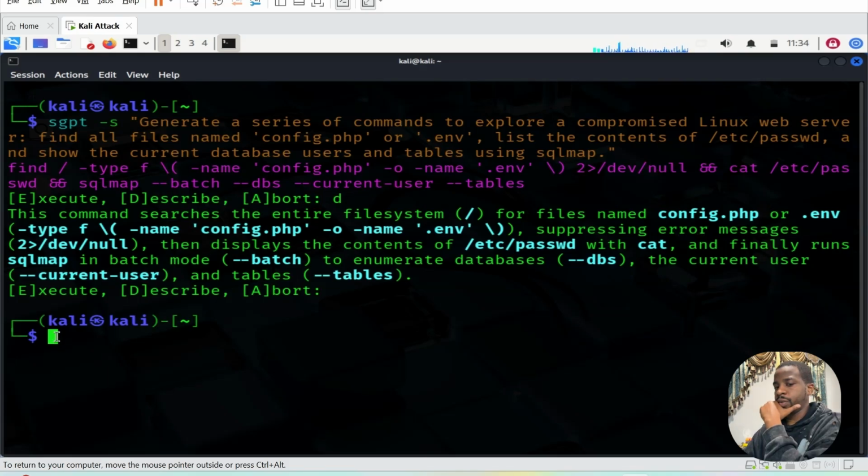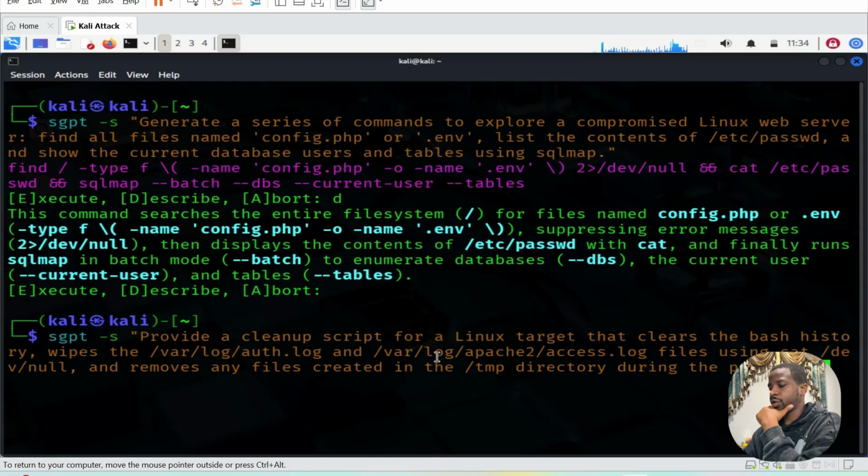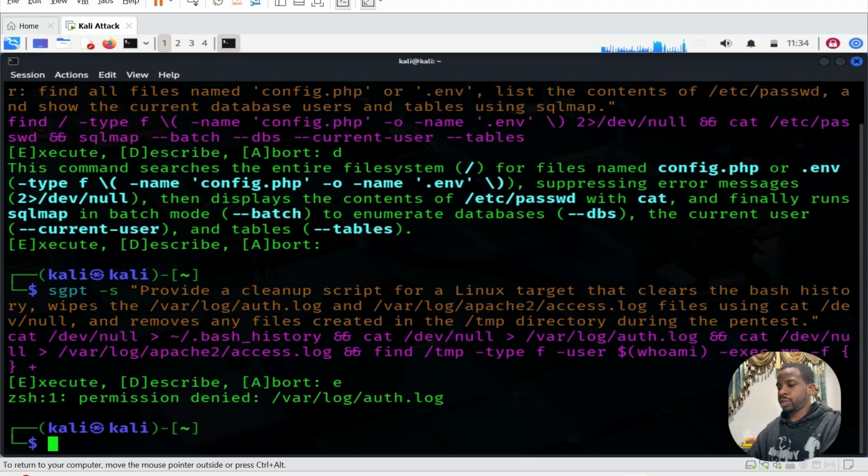let's see. Another prompt that you could also run when you're in your cleanup stage is this one. Provide a cleanup script for a Linux target that clears the bash history, wipes the access log files using cat, and removes any files created in a temporary directory using the pentest. Like I said, oh wow, I'm running out of juice. Okay, let's see if it's actually gonna help. It is permission denied. See, because we don't have the permission to do that. But the point is, an attacker can definitely use Shell GPT to do their cleanup.